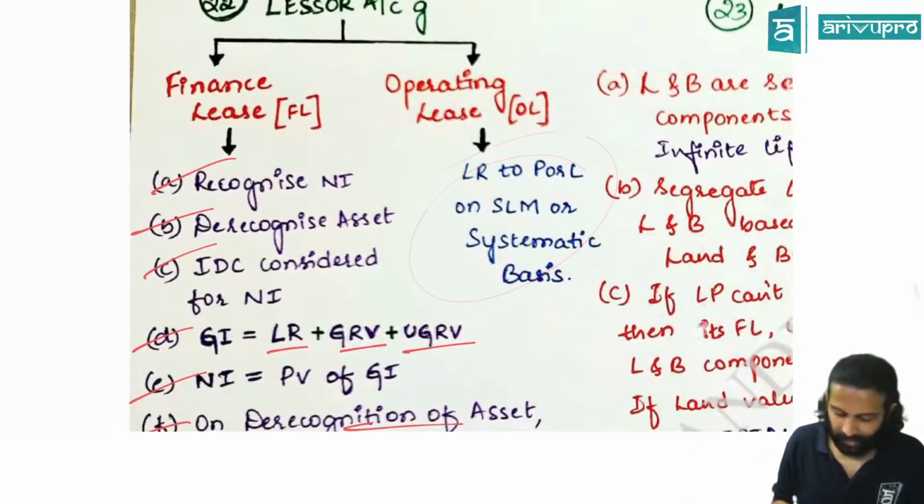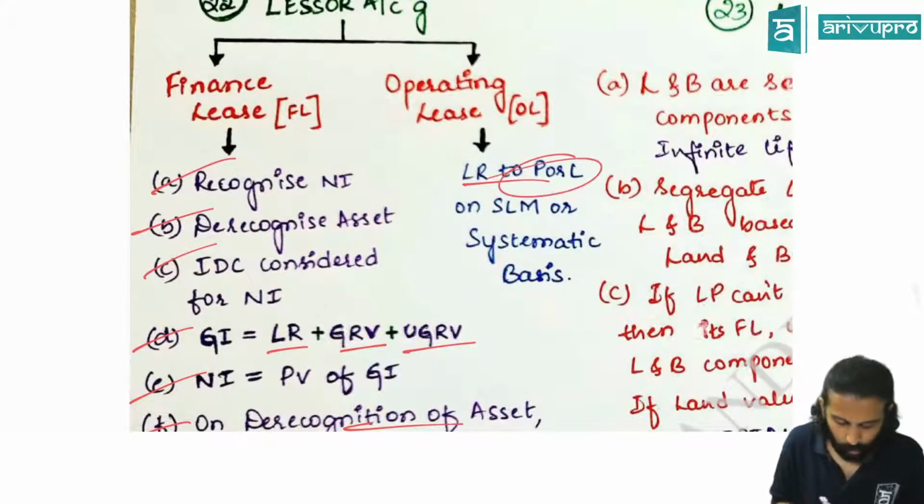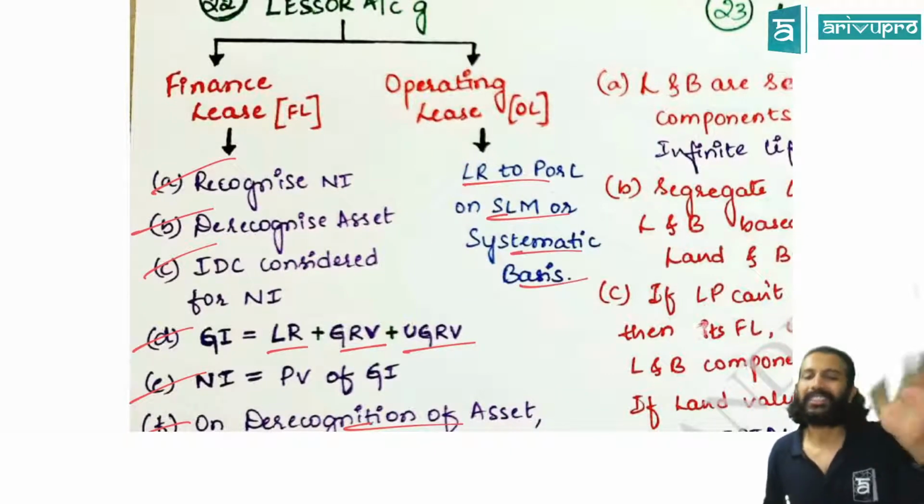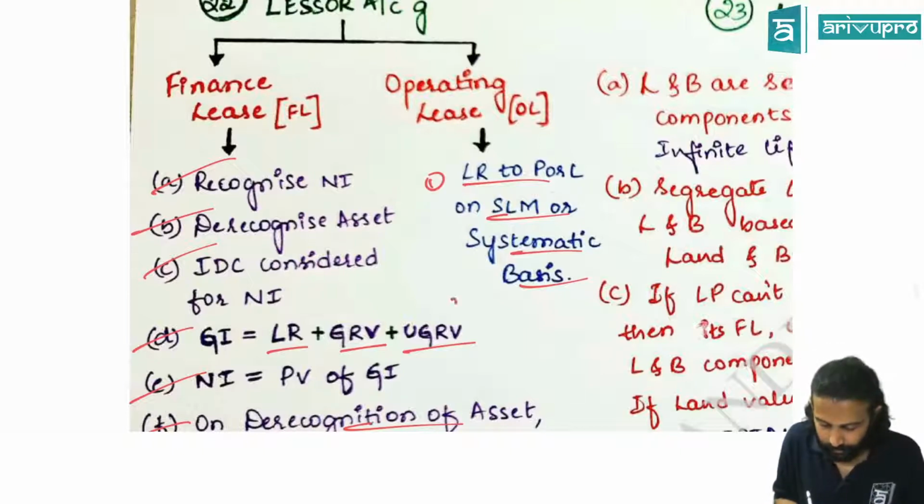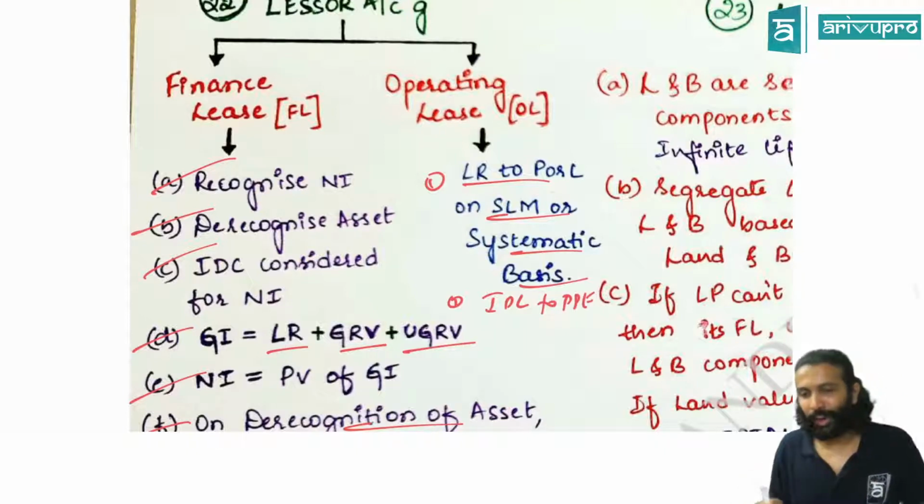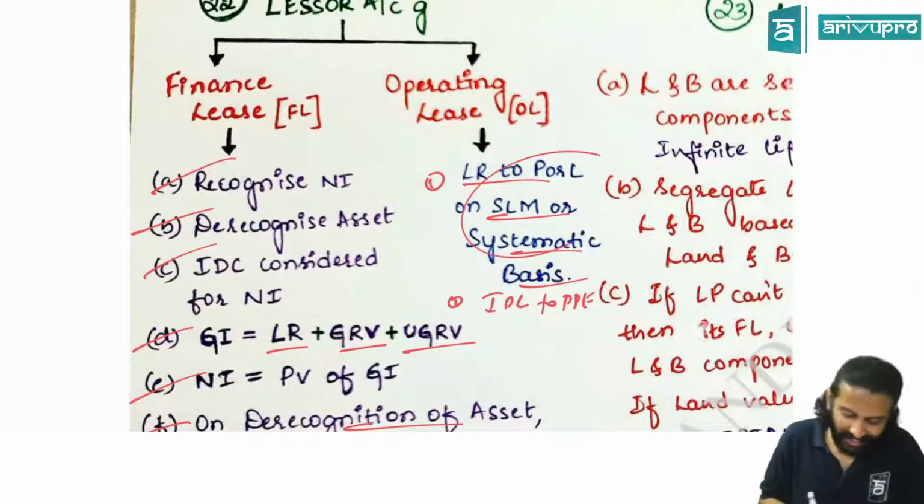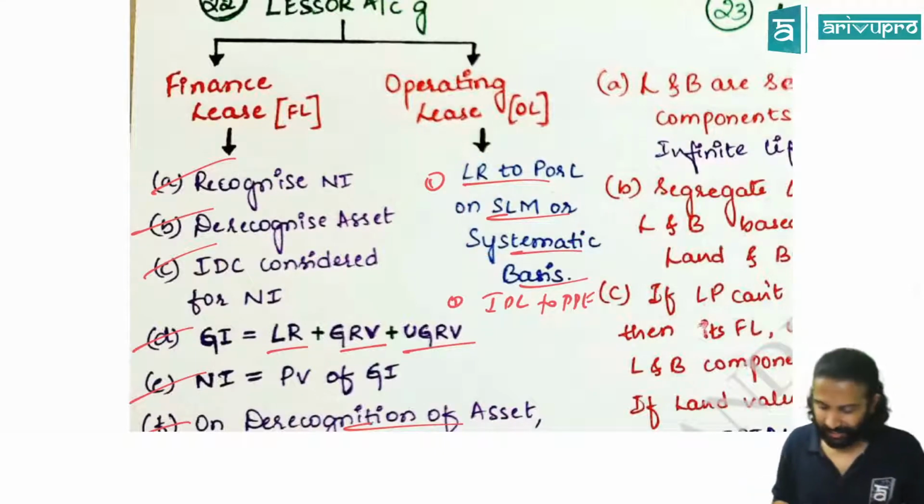If it is operating lease, however, then the lease rental will be transferred off to P&L on a straight line or systematic basis. Okay. Alright. And if there is any IDC here, that also will. IDC will be added what? IDC will be added to PP cost and depreciated on the same basis as lease rental. It is there in the chart anyways. My next chart will come.